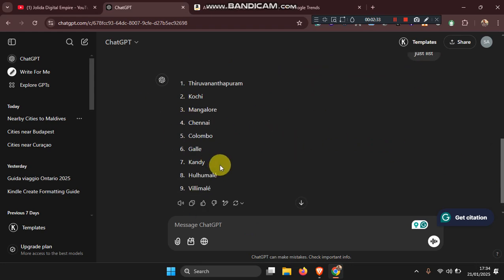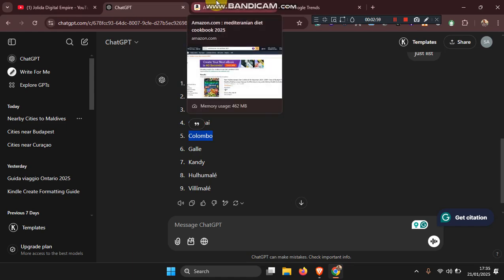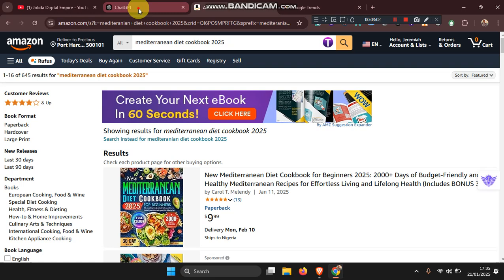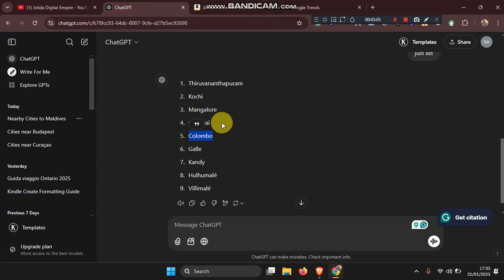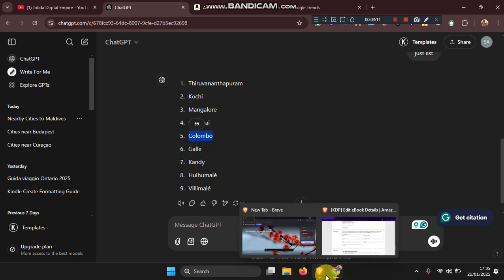The reason why I do this with cities is because there are other travel guides. For instance, they have written on Colombo. There are some that are about to be written on Colombo, others on Kochi, and the rest. For instance, right now, if somebody comes to buy a book on Amazon, maybe a Colombo travel guide, and he searches, the moment he searches the Colombo travel guide on Amazon, my book will also rank under this particular book because I have added this keyword to my backend keywords. I don't know whether we're together.